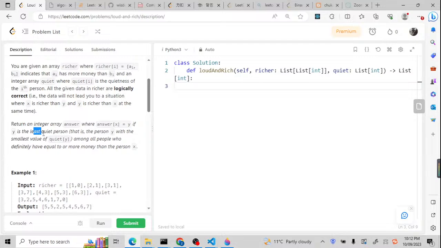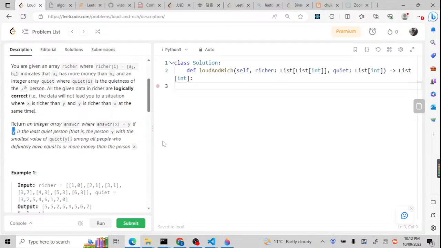So y is the least quiet person. Actually y is a node. It is not the quiet value inside the quiet array. It is a node. It means this node, this person, has the least quiet value.